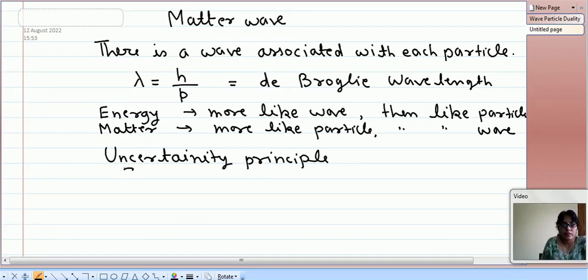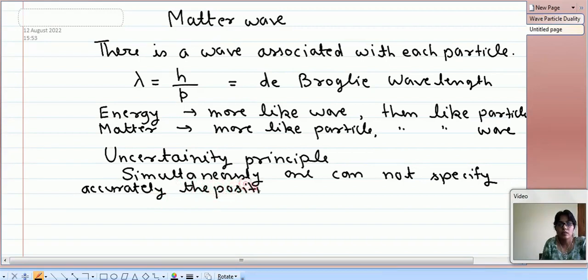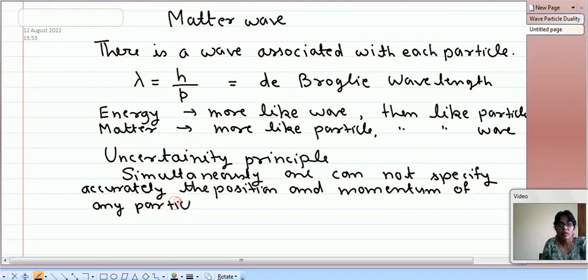So one cannot specify accurately the position and momentum of any particle.